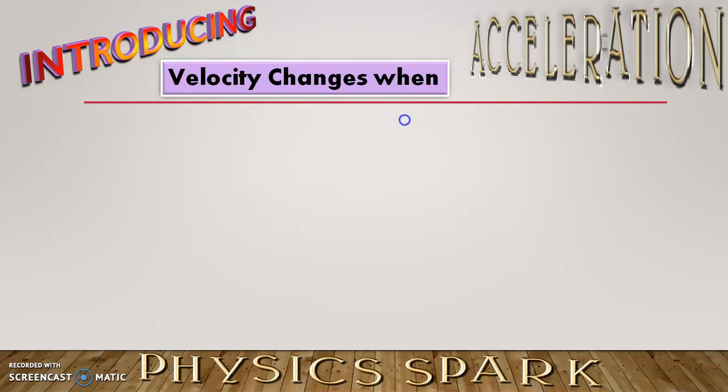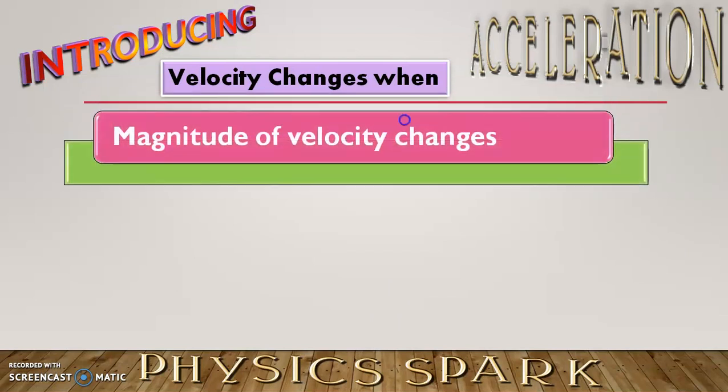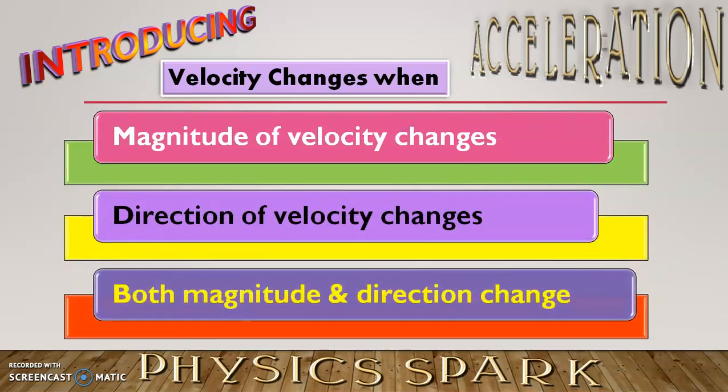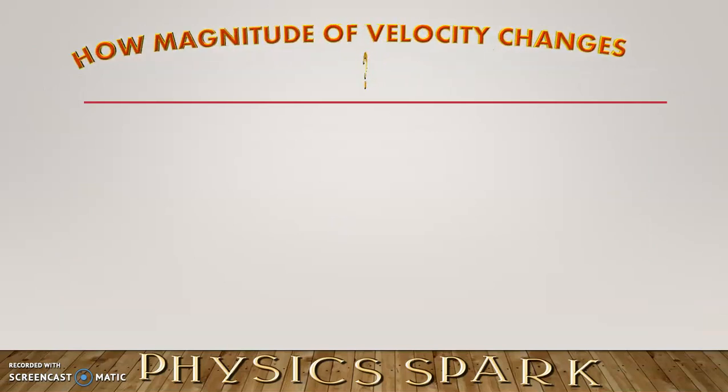Now, velocity changes when the magnitude of velocity changes, when the direction of velocity changes, or when both magnitude and direction change. It's easy to understand that magnitude of velocity changes when you are moving at a velocity of 20 km per hour and then you change your velocity to 30 km per hour. Now, the question: how does the direction of velocity change? Since velocity is a vector quantity, direction may also change. Now, let us try to understand all these three concepts one by one. First one is how the magnitude of velocity changes.